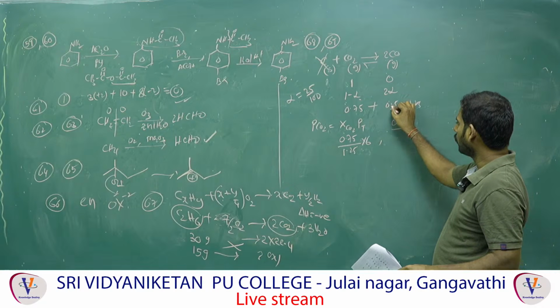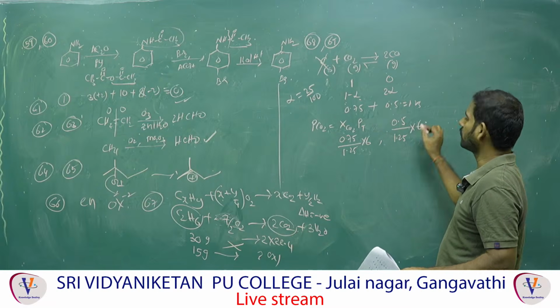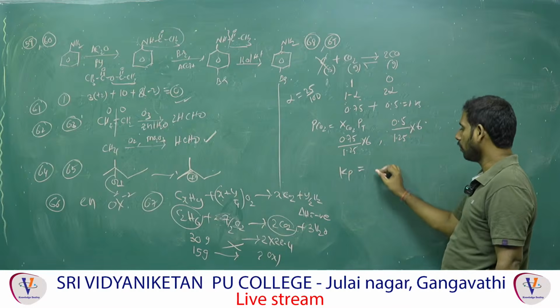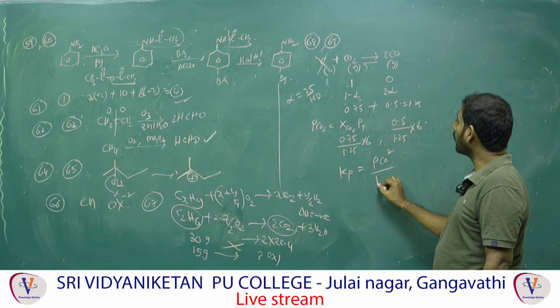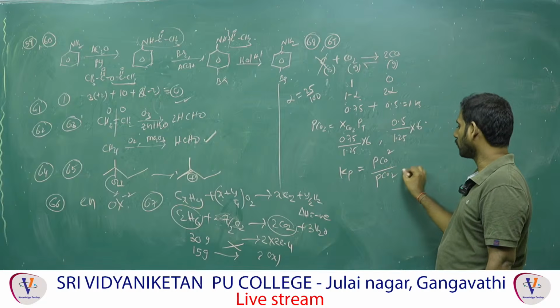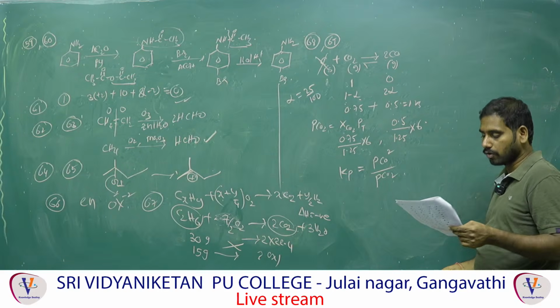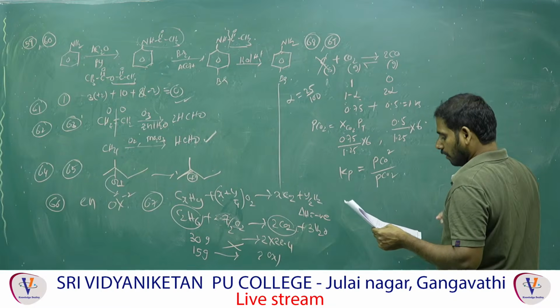Mole fraction of CO means number of moles of CO by total number of moles, 1.25 into 6. Then write the Kp. Kp is equal to partial pressure of products by partial pressure of reactants. Then if I know these values, you will get the answer. What answer will you get? 1.6. Right. Next one, 71.